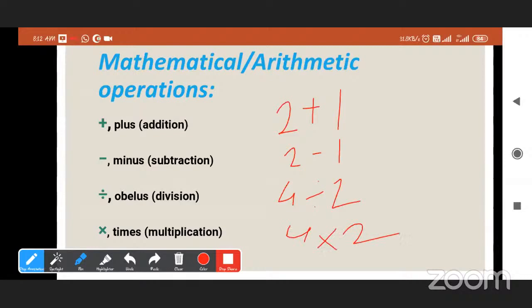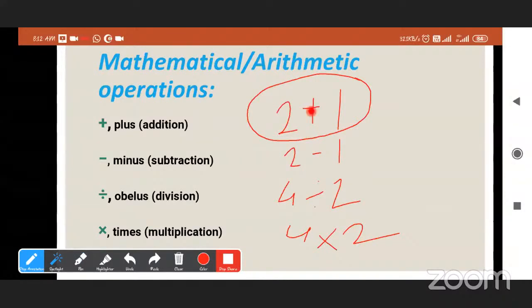So see here, 2 plus 1. How many numbers are here in the first one? In this one, how many numbers? Two numbers, yes, 2 and 1. And this is the operation, the plus sign.